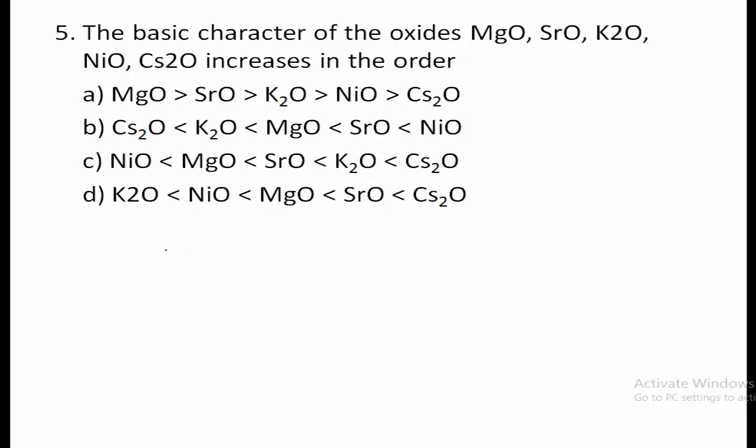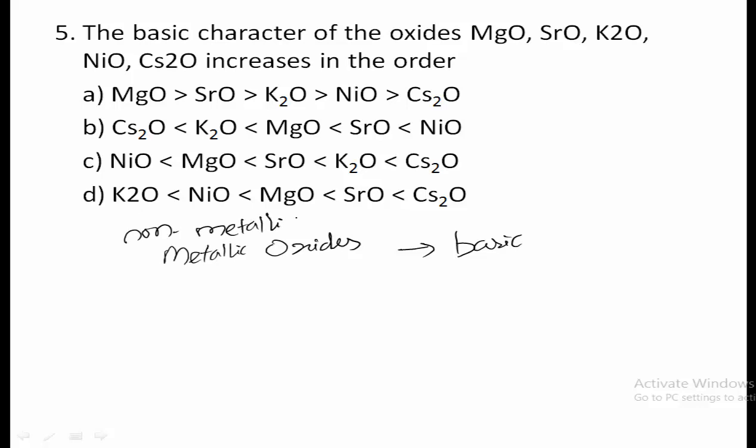Metallic oxides are usually basic in nature, and non-metallic oxides are acidic in nature. Remember this always.